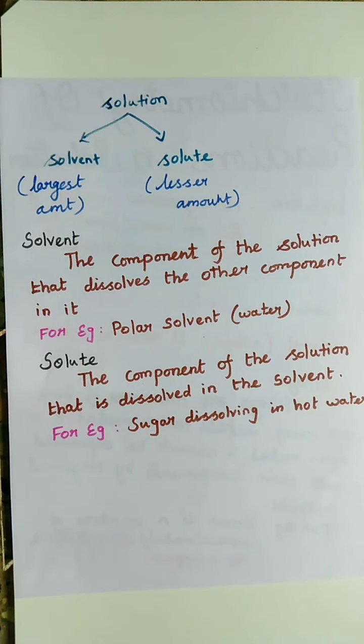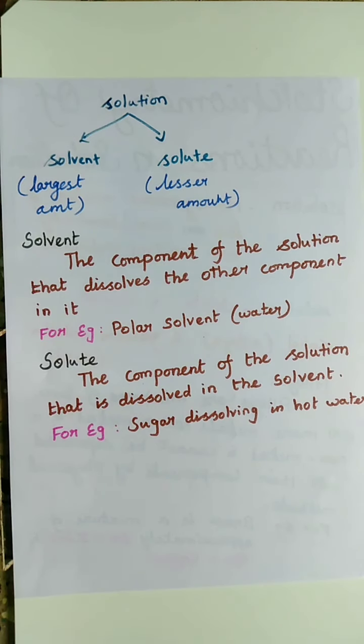So the only difference between solvent and solute: the solute is the component dissolved in the solvent. An example of a solvent is a polar solvent, which means water. An example of a solute is sugar dissolving in hot water.